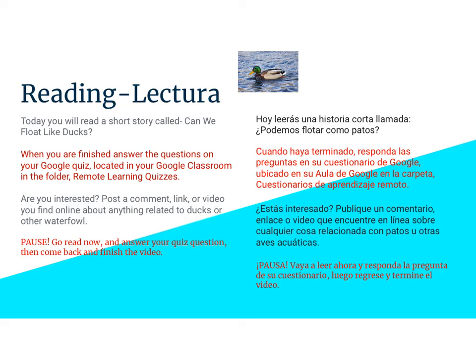Okay, for reading today, you're going to be back in our short story called Can We Float Like Ducks? Today, I'm going to be asking that you use a skill we worked on in class called using context clues. Remember, as we read, adults or children, we come across words that we don't know. And the best way that we can learn that word is to read around it. We can read the sentence before it or after it, or read the sentence that the word is in, excuse me, and we can try to make our best guess about what that word probably means.